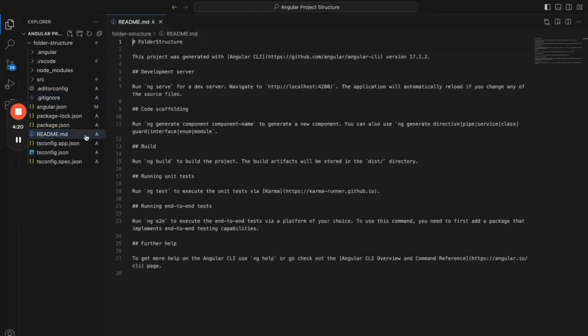So the next file is readme. This is just an informational file where it will show what CLI that we are using and the folder structure and how we can run the application like ng serve, and how we can generate the component and all. This is just an informational file about this project, how to run, test and build the application. Other than that, there is no real usage for our application with this file.